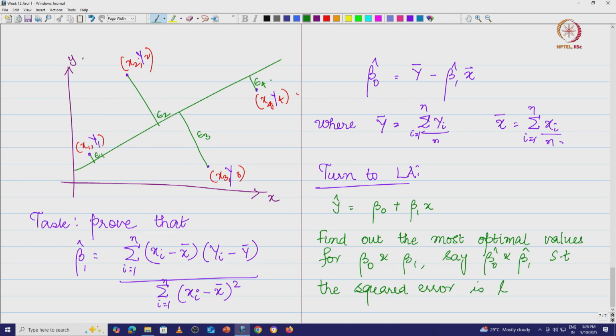Now the moment we say we are going to look at least squares, let me take n different points. We have these function values, let us say y1, y2, etc., yn. These are the n observed values that we have, and we just want to fit a straight line.